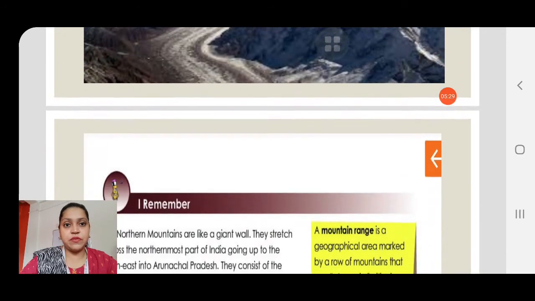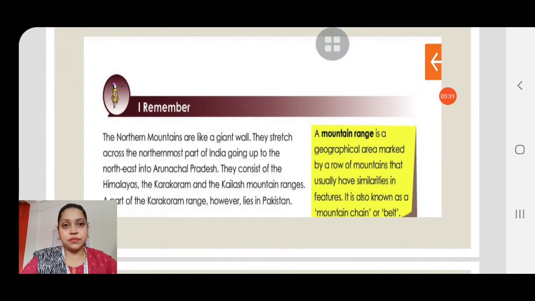Now let's proceed with the next part. In the next, we can find that the northern mountains are like a giant wall.